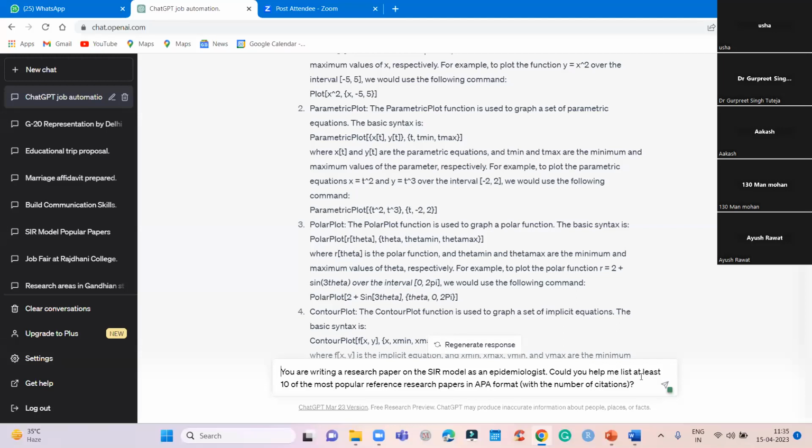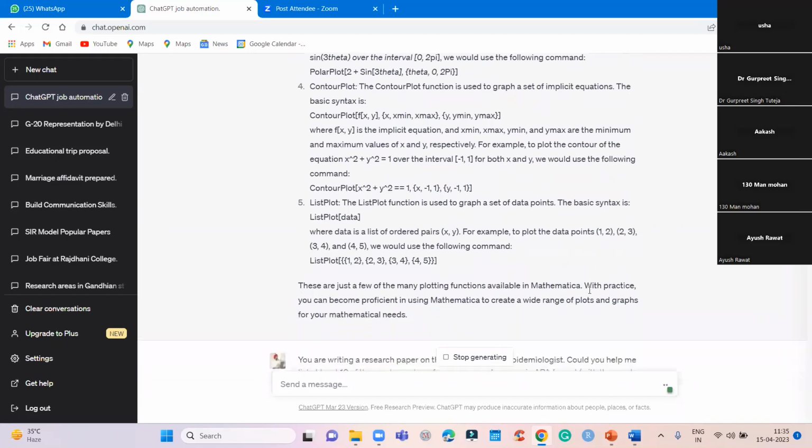Could you help me to list at least top 10 reference research papers in APA format with number of citations? Now, in writing a research paper, those who are teachers, they want to use different formats. They can always give in one format and ask ChatGPT to change the format. It can do for you. If you have written some mathematical equation and you want it in LaTeX, it can help you in writing LaTeX. So you can use it for this purpose also.